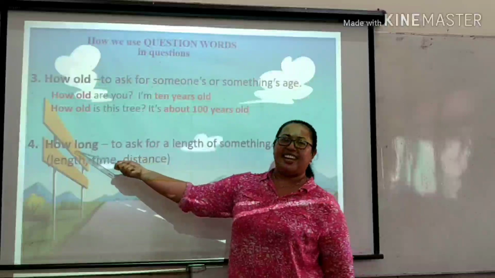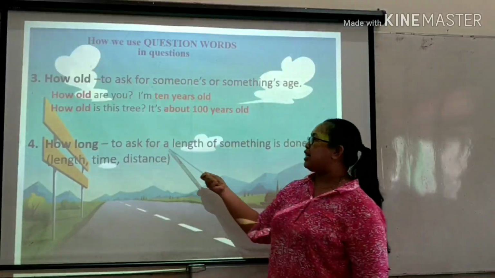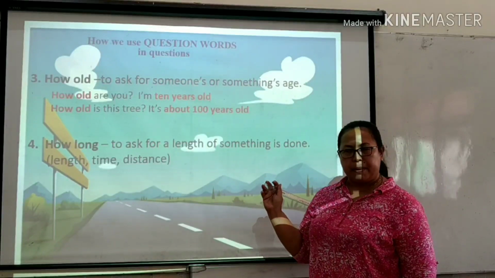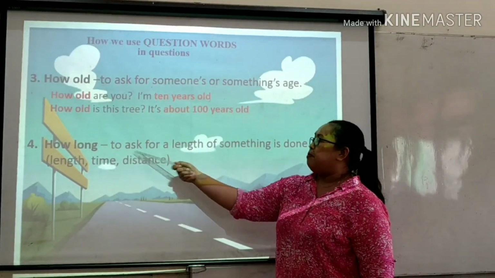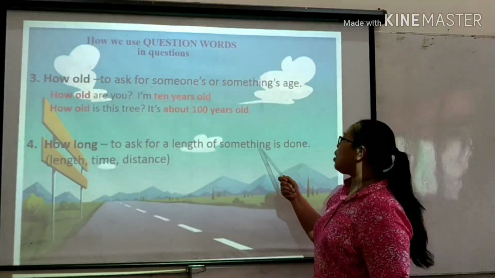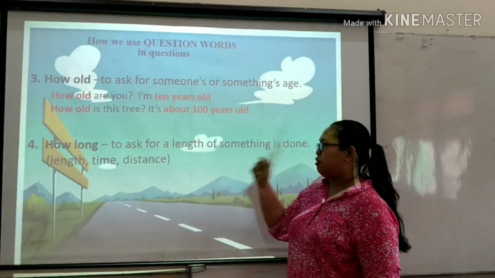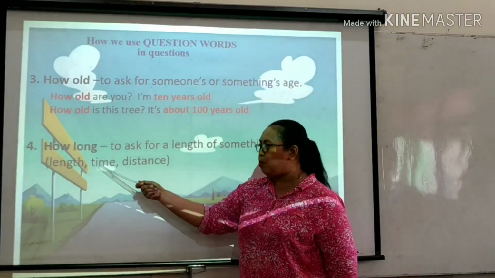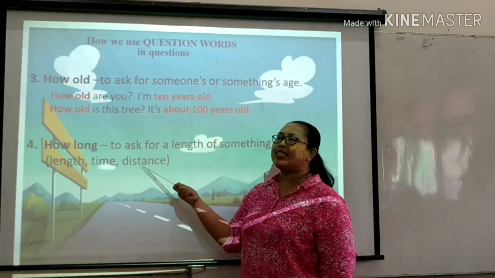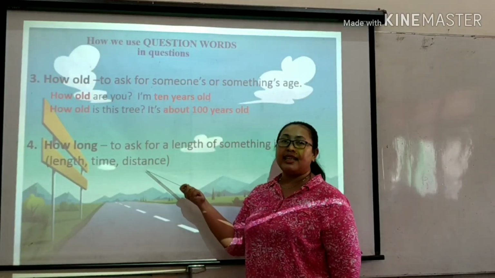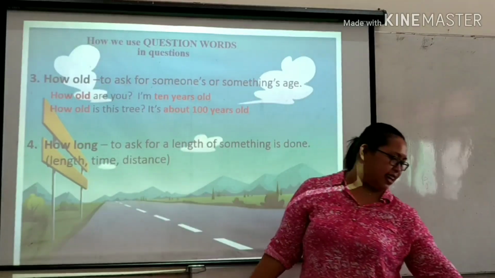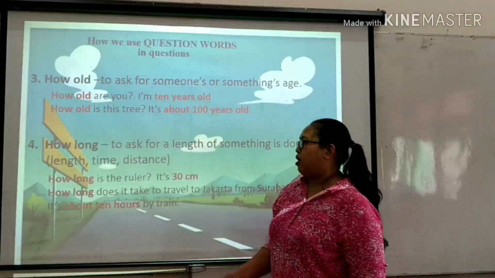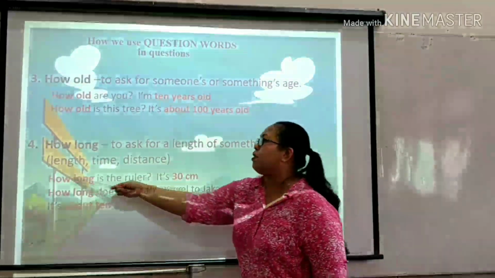How long? Nah, how long to ask for the length of something that is done. What does it mean, ma'am? Ya, menanyakan panjangnya sesuatu yang telah dilakukan. For example, length, panjangnya, panjang waktu, or distance. What is distance? Jarak. Yes. Okay. Now let's see. How long is the ruler? Now this is asking for length.